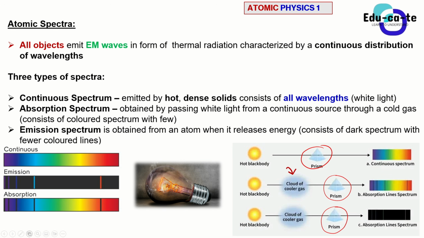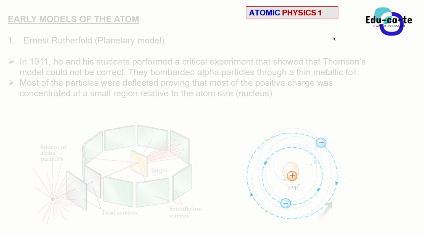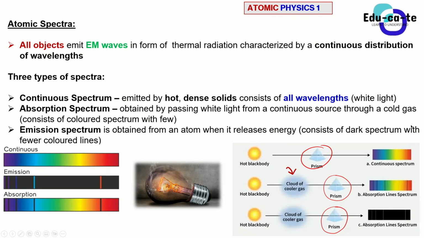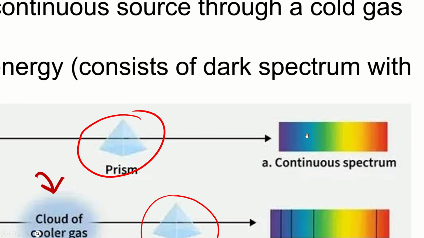So Ernest Rutherford's model was good for that time, but it was not enough to explain why atoms were emitting and absorbing certain frequencies of electromagnetic radiation. It could not explain why the light was having dark spots. At first, light was proven to be a continuous spectrum, a spectrum of colors blended together seamlessly. This was proven by using Isaac Newton's prism.